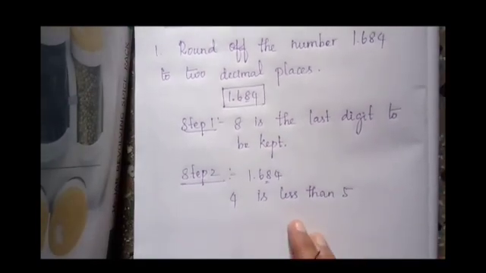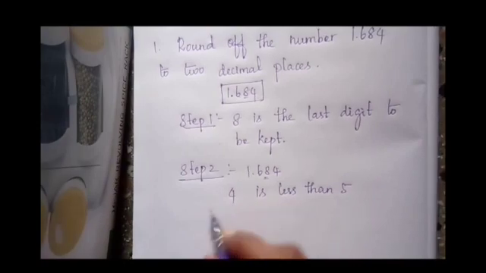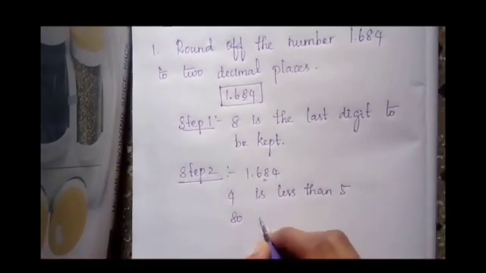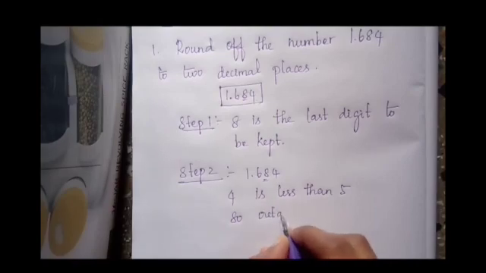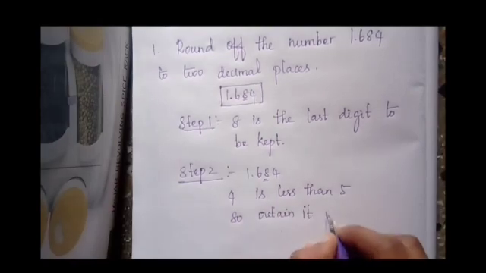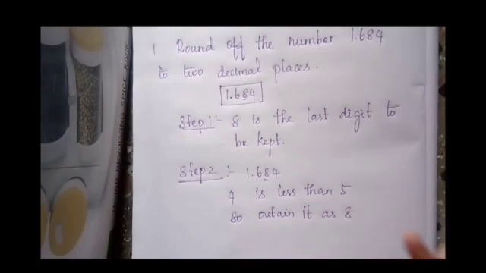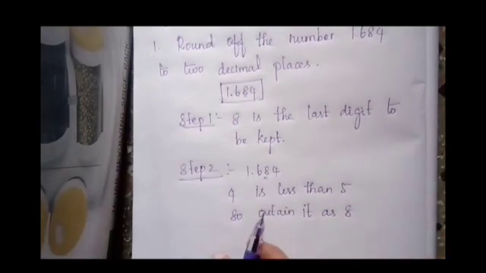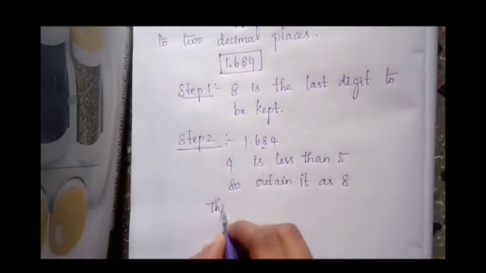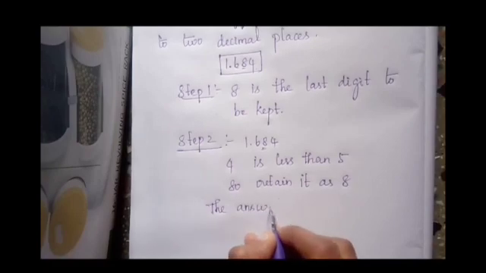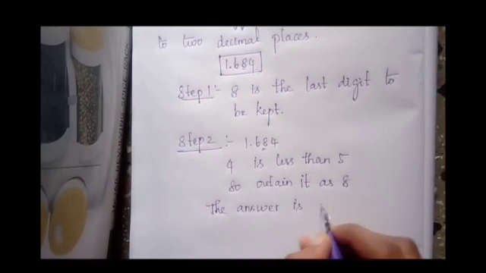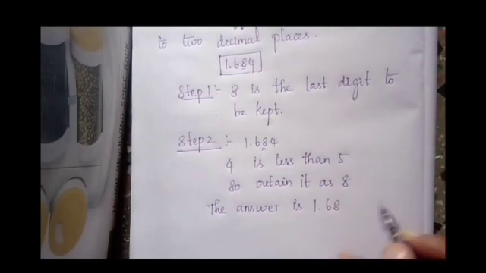According to that rule, there are no other changes. Retain it as 8. The answer is 1.68.